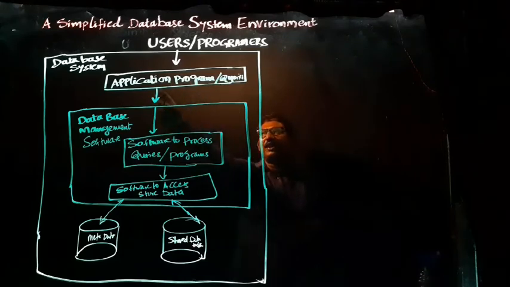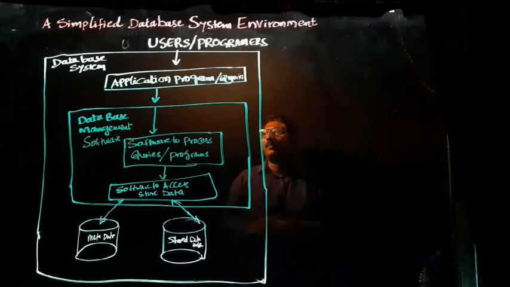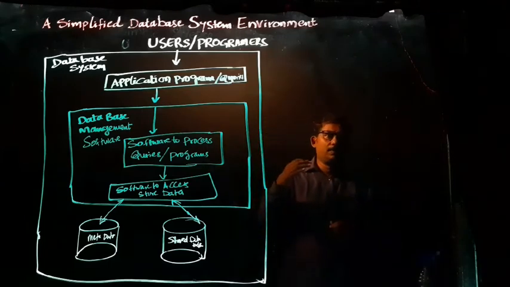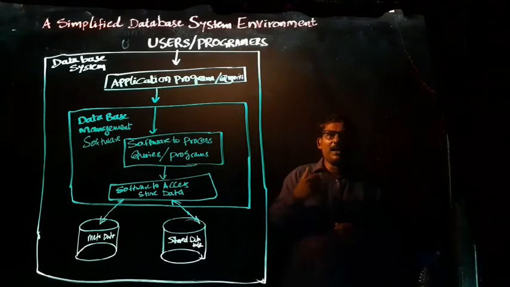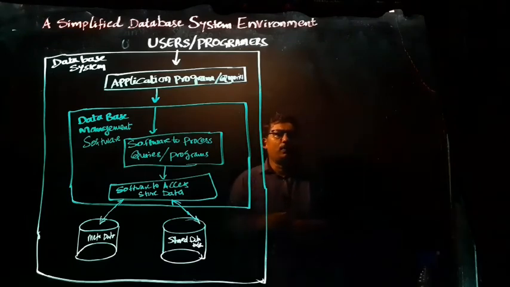The program which facilitates us to use queries is known as an application program.